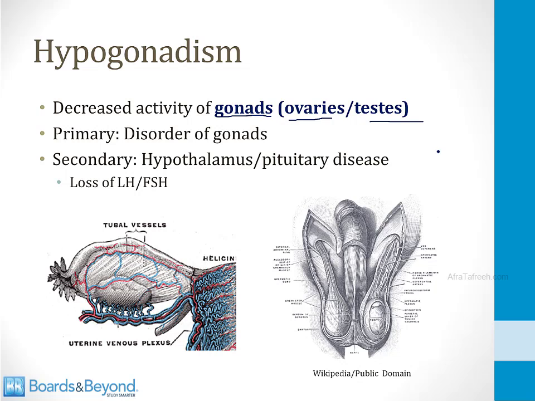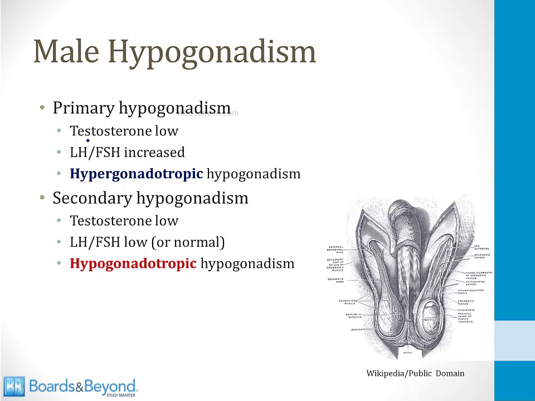And just like other endocrine disorders, hypogonadism may be either primary or secondary. Primary hypogonadism refers to a disorder of the gonads where either the ovaries or testes fail. Secondary hypogonadism refers to a problem with the hypothalamus or the pituitary gland so that there is loss of LH and FSH to stimulate the gonads. Let's talk about male hypogonadism first.